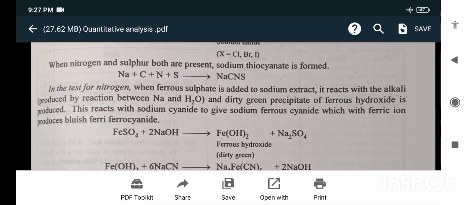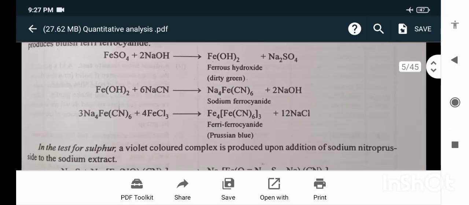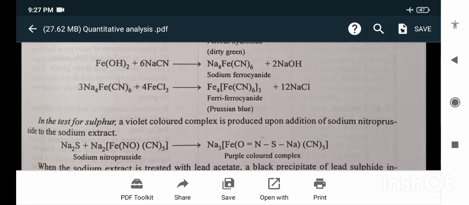In the test for nitrogen, when ferrous sulfate is added to sodium extract, it reacts with the alkali and a dirty green precipitate of ferrous hydroxide is produced. This reacts with sodium cyanide to give sodium ferrocyanide, which with ferric ions produces bluish ferric ferrocyanide. In the test for sulfur, a violet-colored complex is formed upon addition of sodium nitroprusside to the sodium extract.